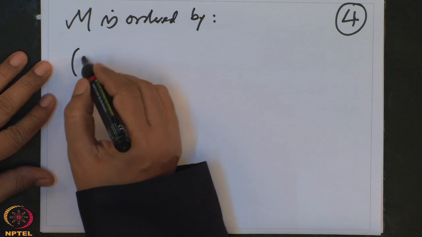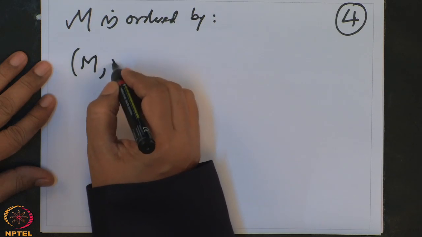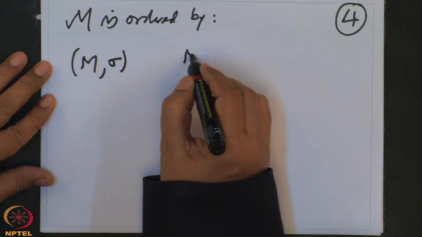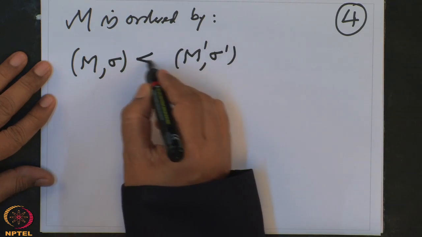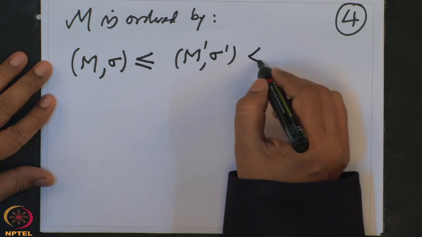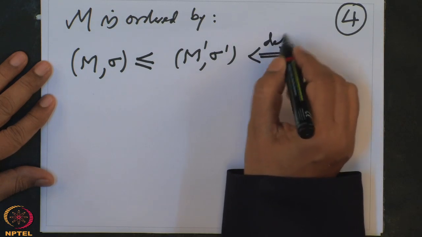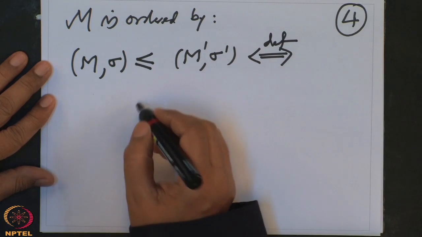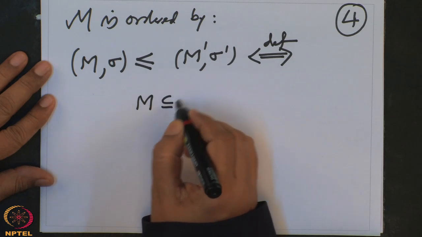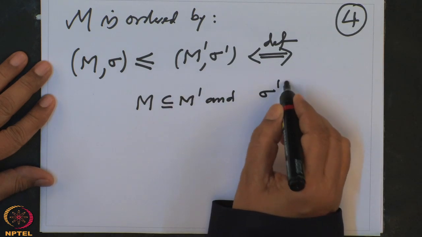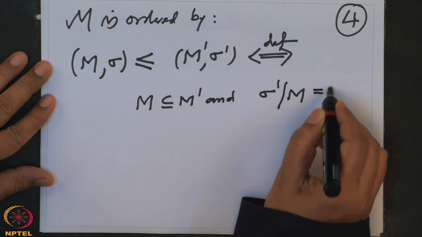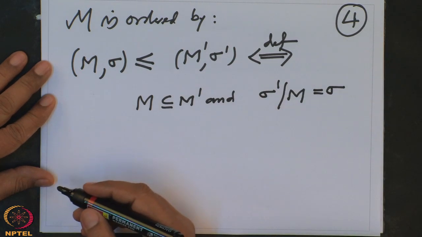Take two elements in M, one is (M, sigma), the other is (M prime, sigma prime), and then we say that (M prime, sigma prime) is bigger or equal to (M, sigma) if and only if M is contained in M prime and sigma prime restricted to M equals sigma.